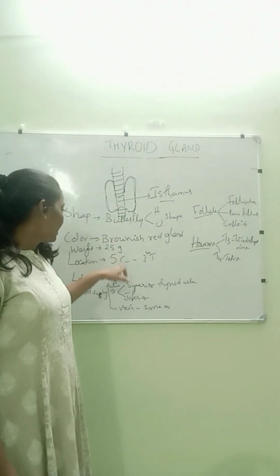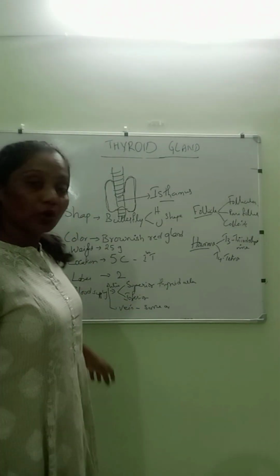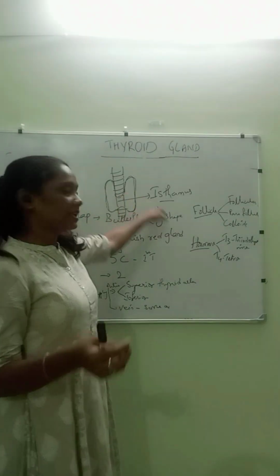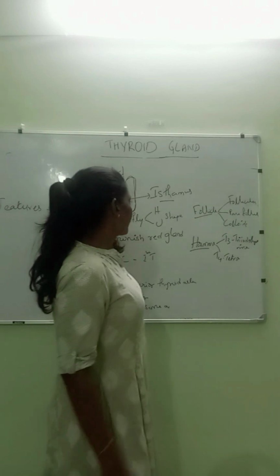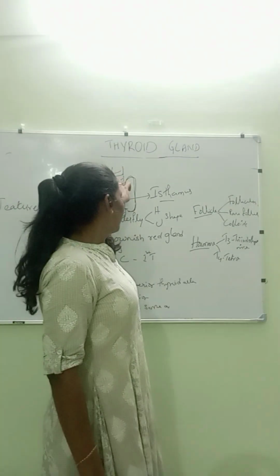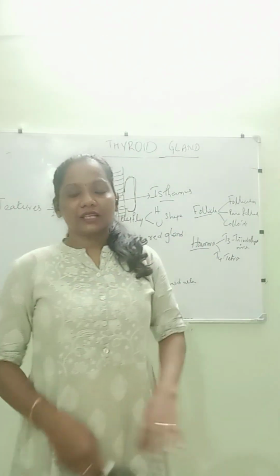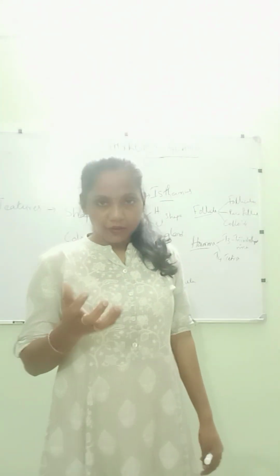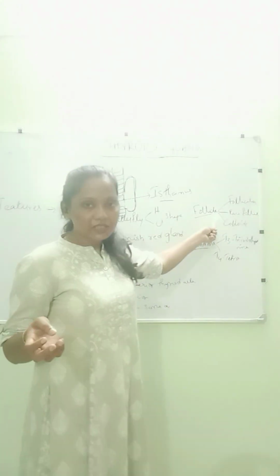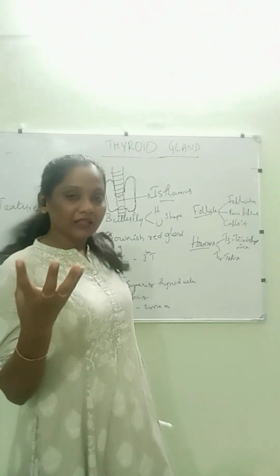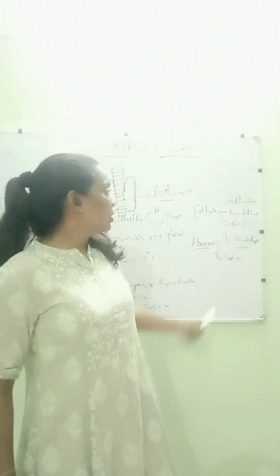It weighs about 25 grams, and the location is from the cervical vertebra to the thoracic vertebra, and there are 2 lobes. The middle portion is connected with the isthmus. And what is the major structure of this thyroid tissue? We call it follicles. They form like colloids, and they look like follicles, and these follicles help in the uptake of T3 and T4 and help in effective work.